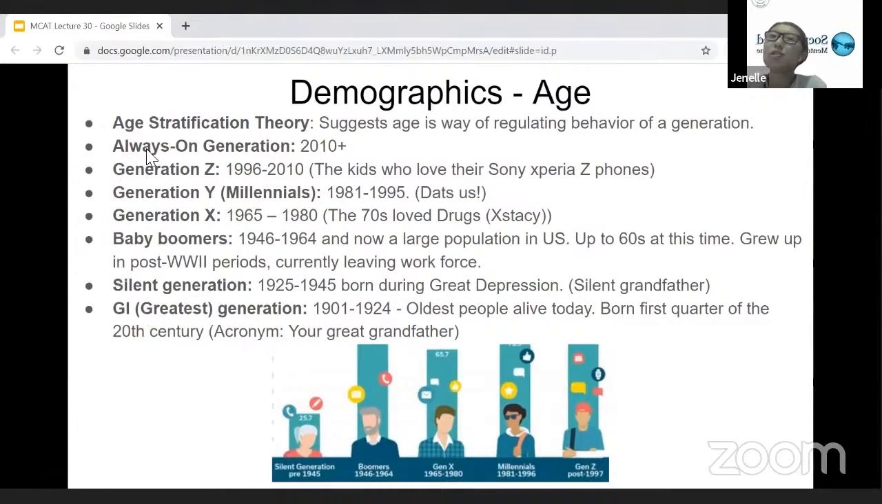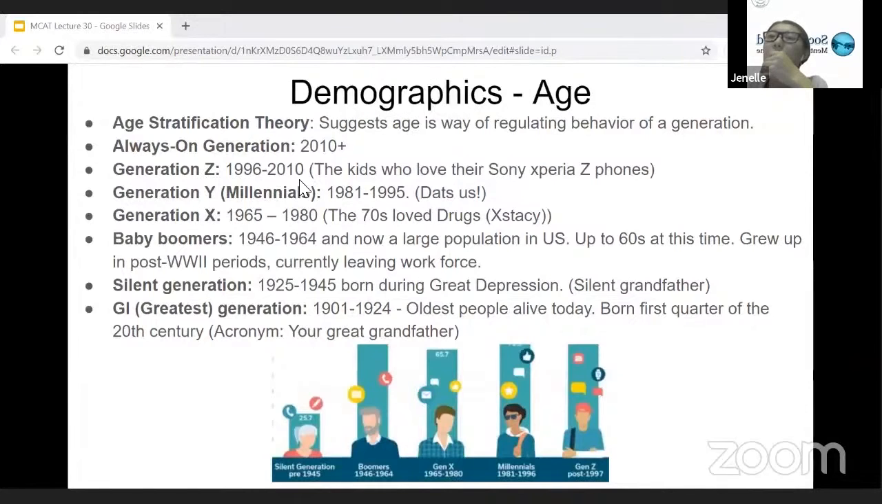I would say this first one, the Always On generation, which is anyone born 2010 and after, is something that I didn't really learn about when I was studying, but it's an extra point to know, just in case they added a new term. So the Always On generation is anyone born 2010 and above, and Generation Z is anyone born between 1996 and 2010.